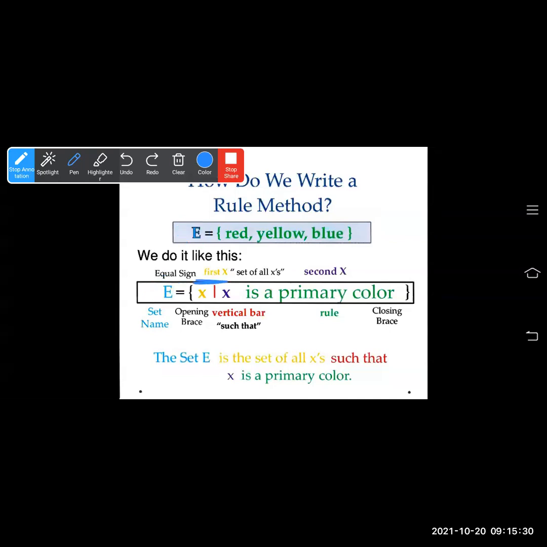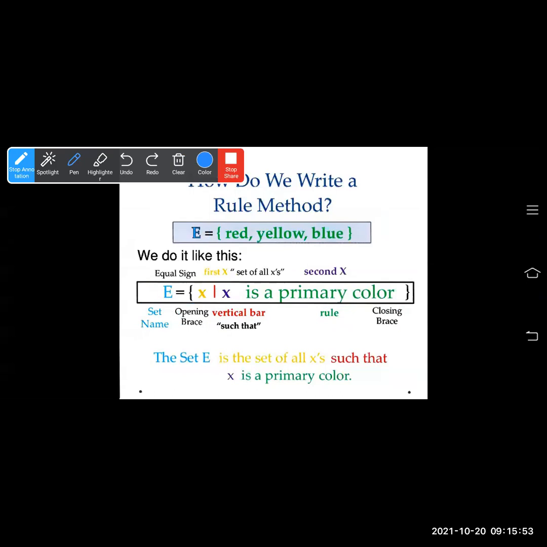First you write x, then x such that x is a primary color, then closing bracket. This way you have to write the set name, opening braces, then the vertical bar called such that, then you have to write the rule you are using here, then closing braces. This way you have to write the set.